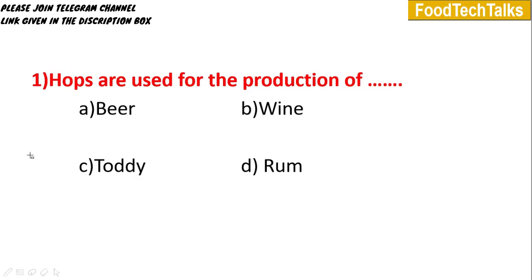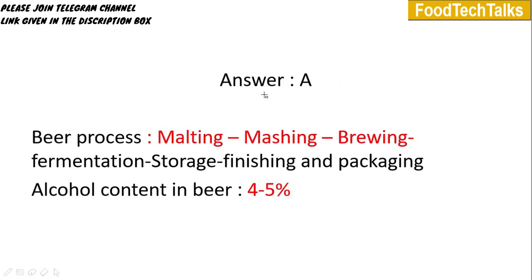Let's move on to the first question. Hops are used for the production of: A. Beer, B. Wine, C. Toddy, D. Rum. Answer is option A, Beer. Hops are used for the production of beer. We will just quickly cover all the important steps involved in the beer process.